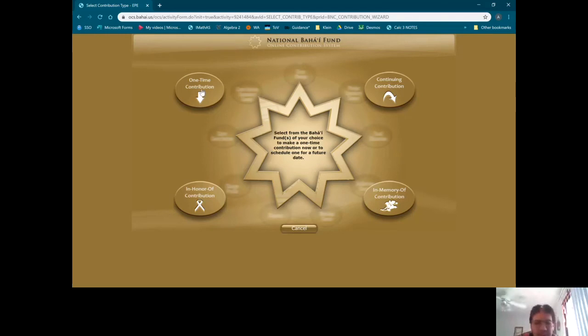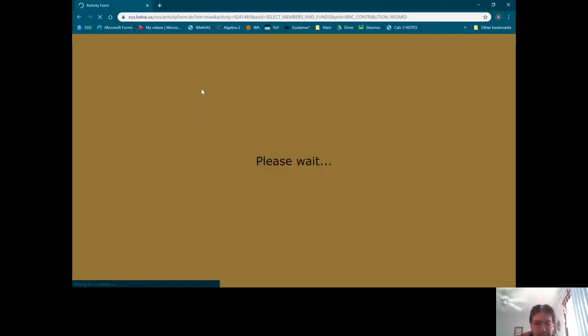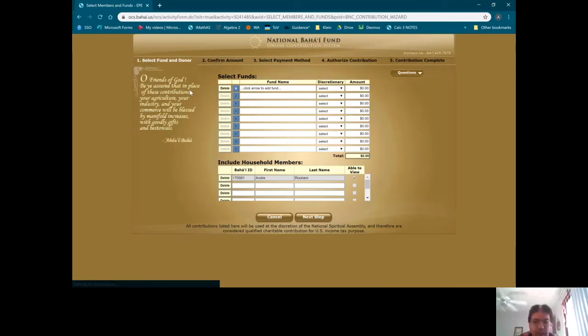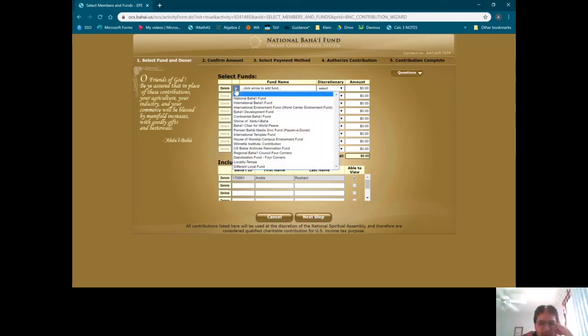So let's go to one-time contribution. Here we are, and you'll notice that on every screen there is a beautiful selection from the writings having to do with the nature and purpose of giving to the fund, so that the friends can reflect and be inspired as they navigate their contribution. So first step, we're going to select which fund we want to contribute to. All the funds are here.